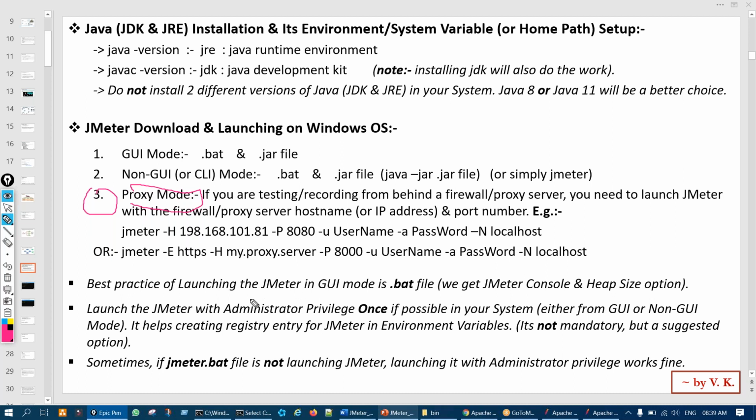So yeah, the best practice for launching JMeter in GUI mode is using the .bat file. Then sometimes if the jmeter.bat file does not launch JMeter in your system, try launching it with administrator privilege, or try launching it with non-GUI mode. Okay, non-GUI mode. Sometimes it can happen.